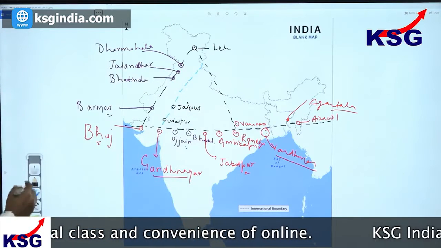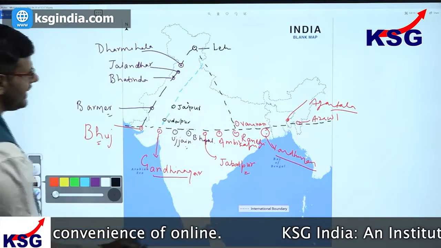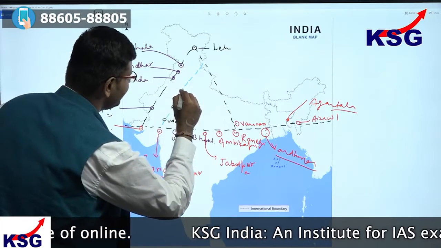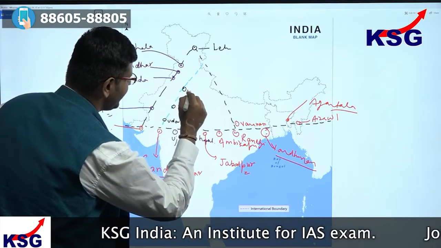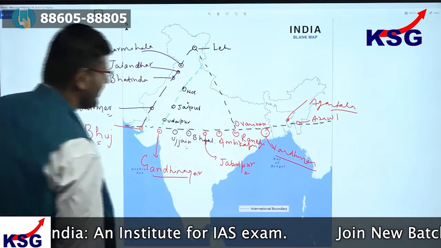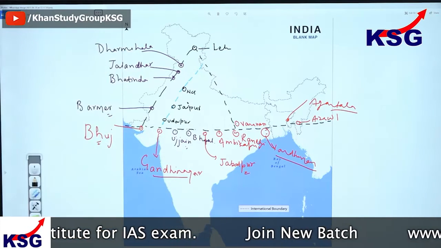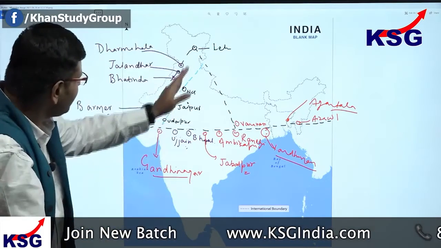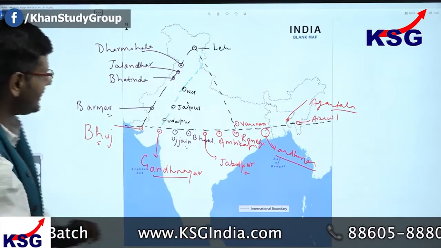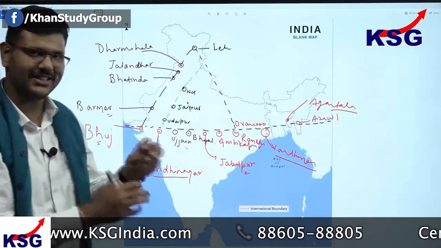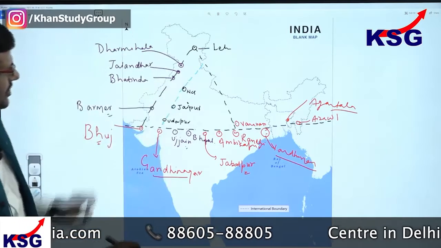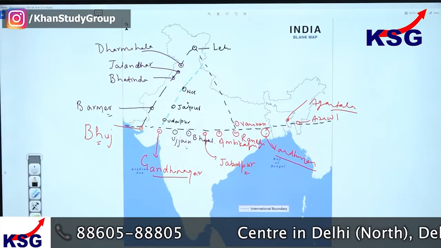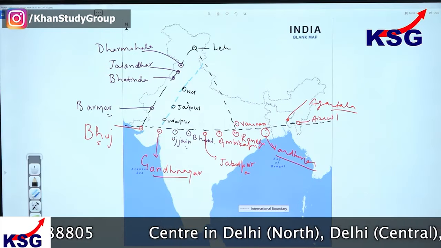And as I move ahead, I'll have the National Capital Territory of Delhi or New Delhi lying at this point. Again, see, these lie on the same line itself. And we can see that if we have drawn a triangle or a line, how easy it becomes to remember what lies where.